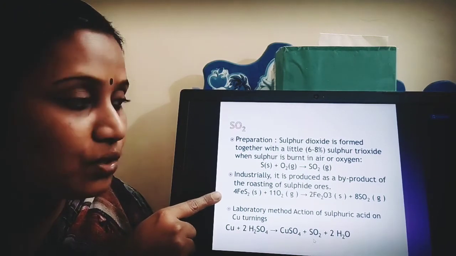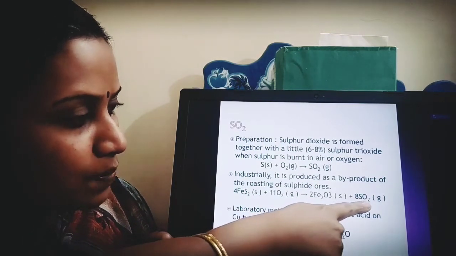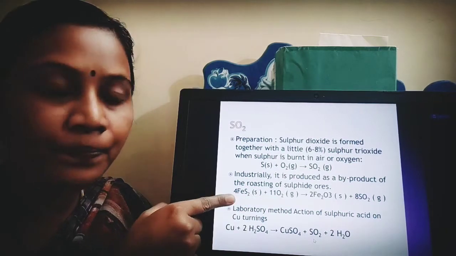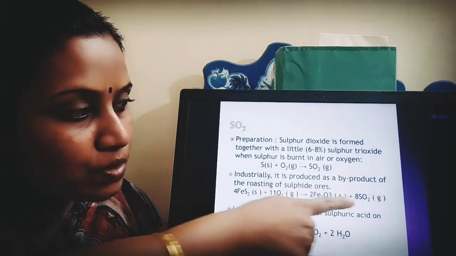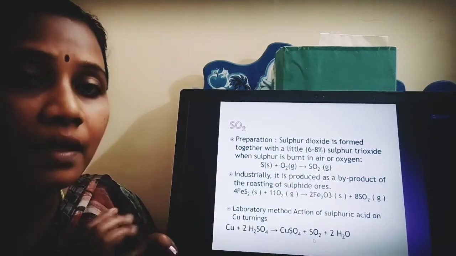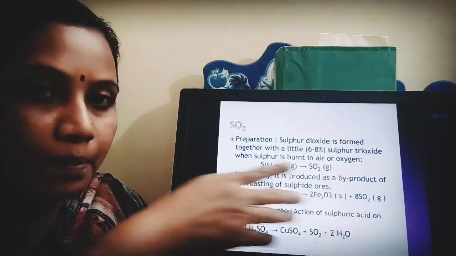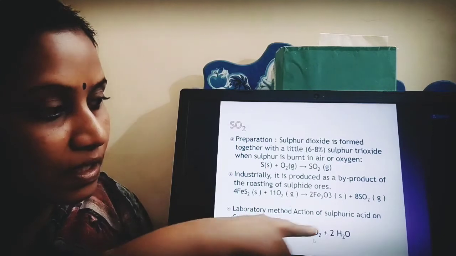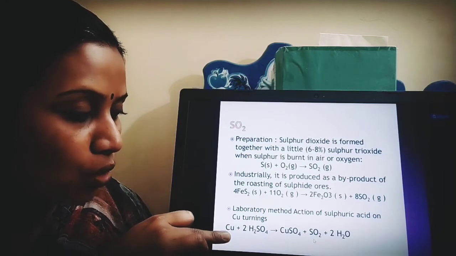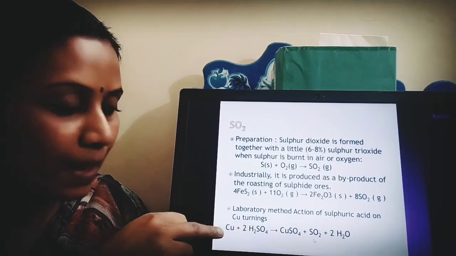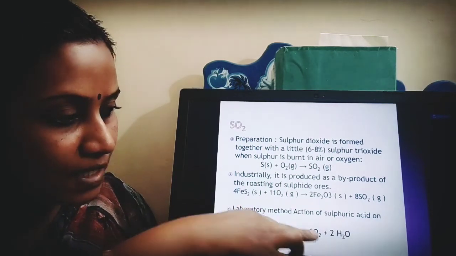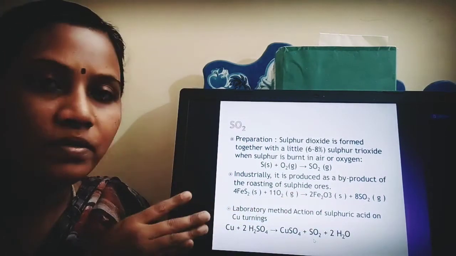Then industrially, sulfur dioxide is produced as a byproduct obtained by roasting of sulfide ores. Then the laboratory method of preparation of sulfur dioxide involves the use of sulfuric acid. This reaction we are familiar with. When I treat copper turnings with sulfuric acid, what happens? Copper sulfate plus SO2 plus water. So this is how sulfur dioxide is produced.